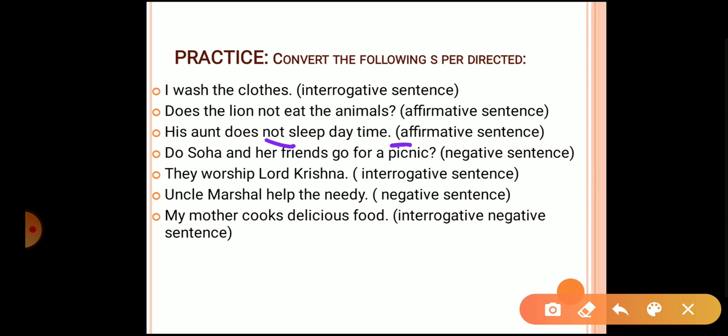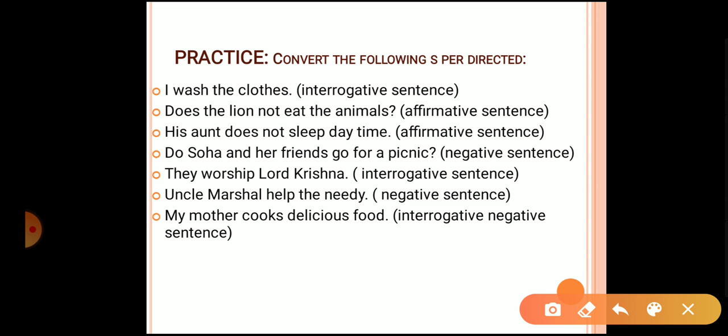Next is: do Soha and her friends go for a picnic? Now we'll have to convert it into an affirmative sentence. Do is used and a question mark is there, so that means it is an interrogative sentence. Soha and her friends are plural, and we use do only with the plurals. So we'll be saying: Soha and her friends go for a picnic. It was quite easy because Soha and her friends are plural, so the verb will be used as it is.